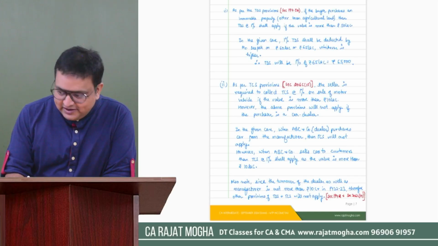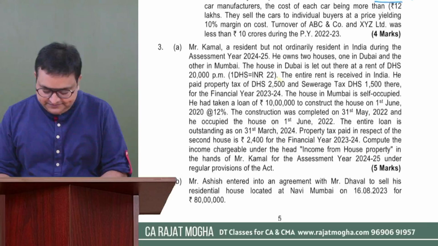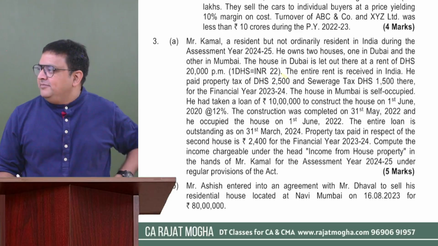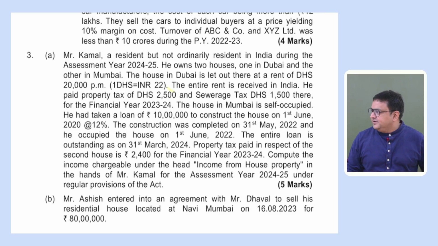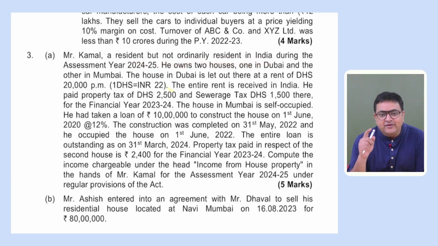Okay, so let's come to the next question. Question number 3, A part. It says, Mr. Kamal is a resident but not ordinary resident in India. See, he is a not ordinary resident. So we understand if any income is arising outside India and is received outside India, then this person is not liable to pay tax in India.